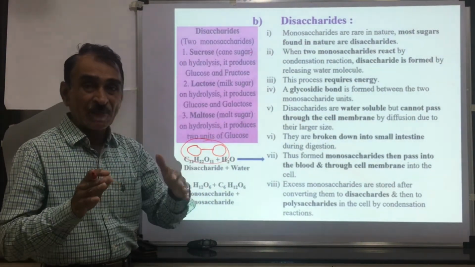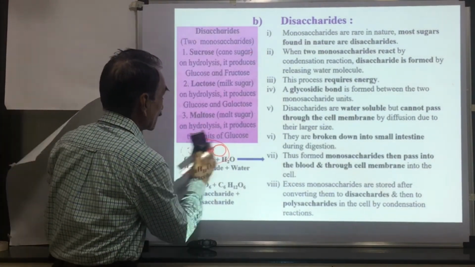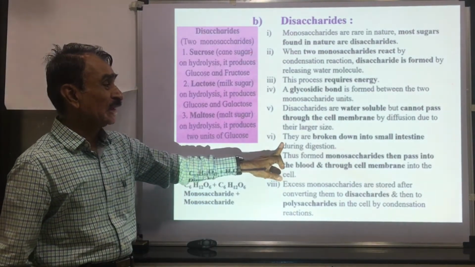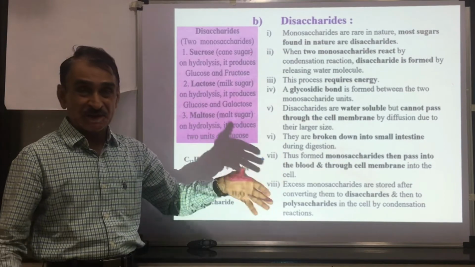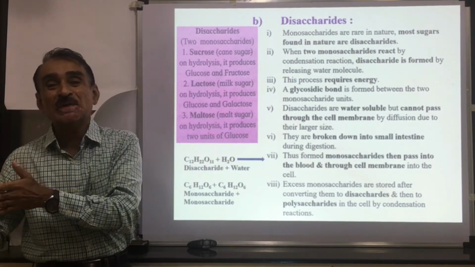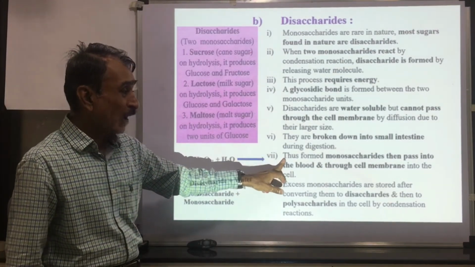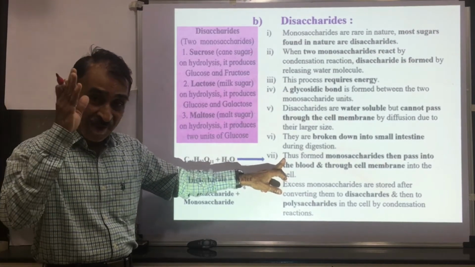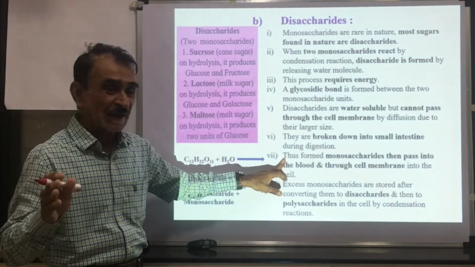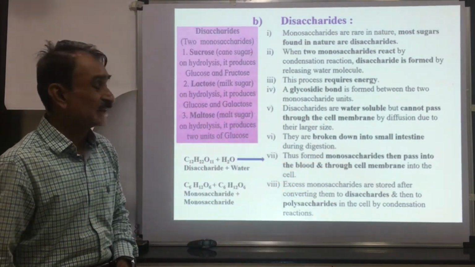These are water soluble, but because of their larger size, they cannot pass through the cell membrane from one cell to the other cell. They are broken down in the small intestine during digestion. During the digestion of food, these disaccharides are broken down into simple sugars, into monosaccharides. After hydrolysis of disaccharides, monosaccharides are produced, and these pass into the blood and through cell membranes into the cell.